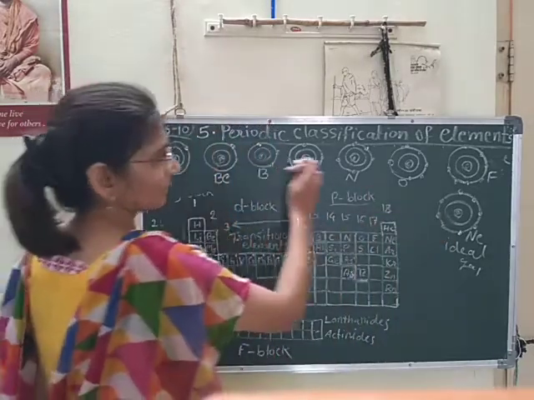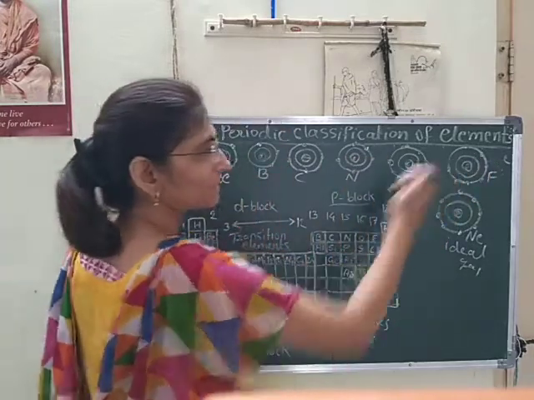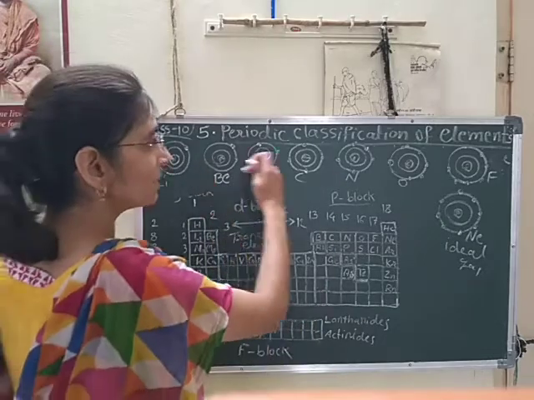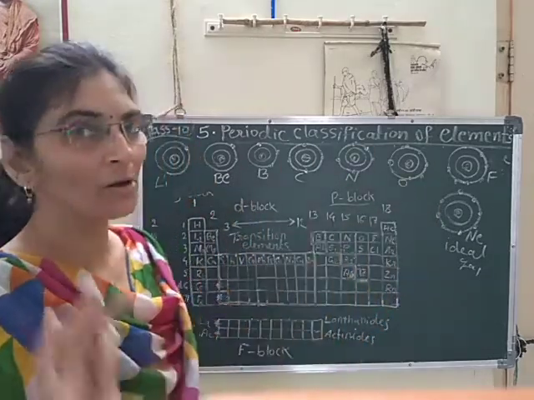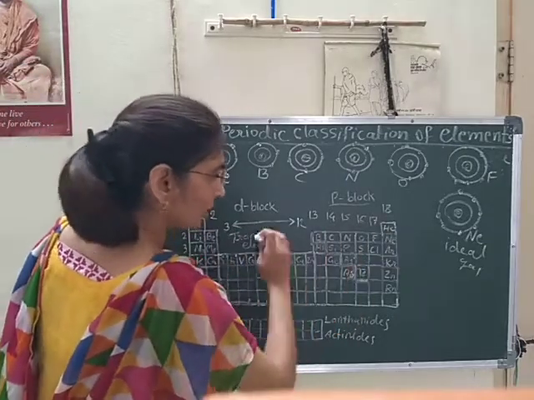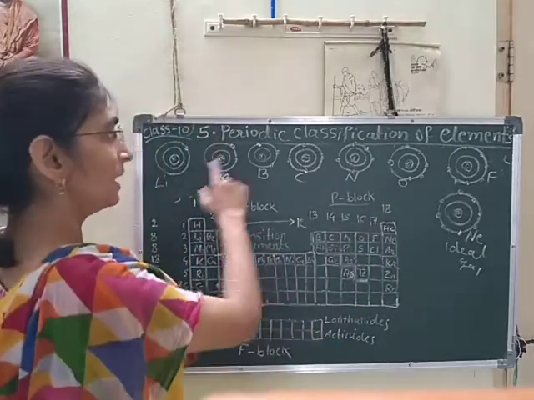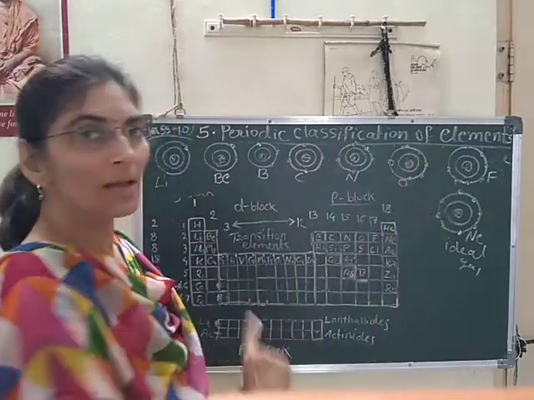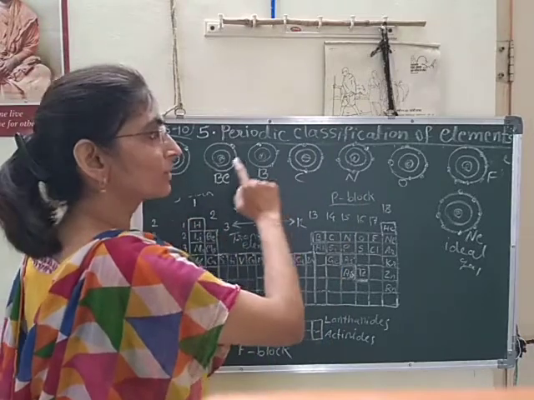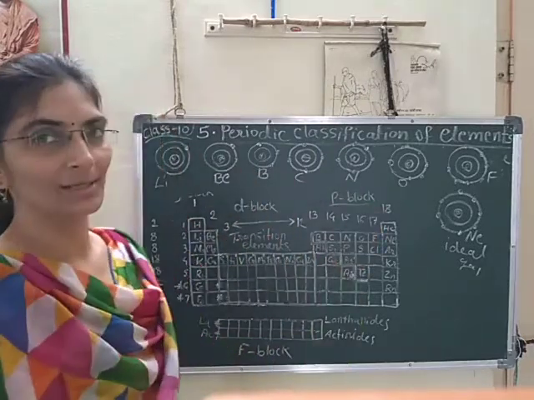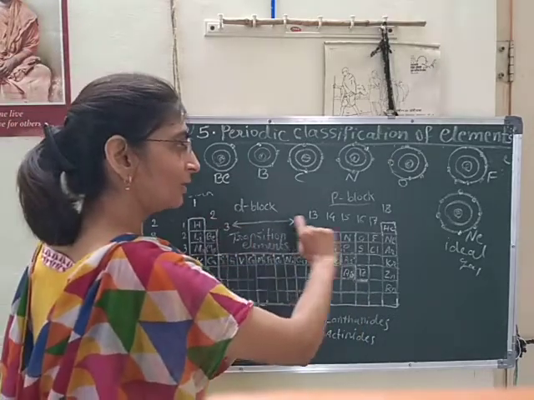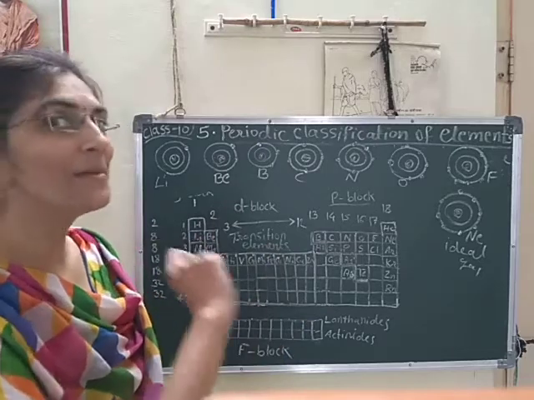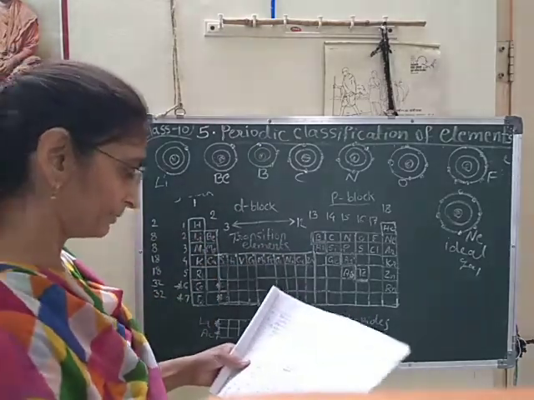And here we can see the increasing order of electrons in the outermost shell. So we can observe that the number of orbits is the same along the period, but the electrons are increasing in number as the atomic number is also increasing. As we can say, the elements are arranged along the periods according to increasing order of atomic number. Yes, that is very important.